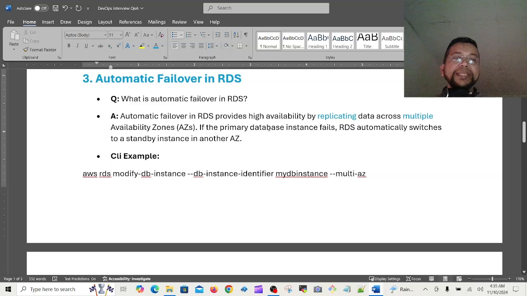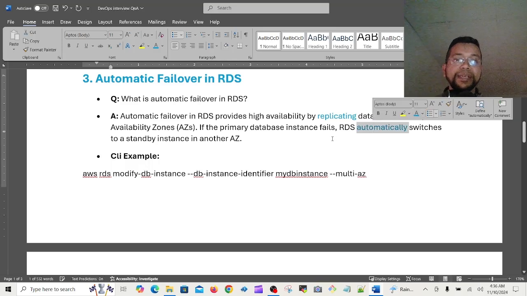If the primary database instance fails, RDS automatically switches to a standby instance in another AZ. Very beautiful thing, RDS, honestly. It replicates to at least one other AZ, maybe more, but at least one other. So if one AZ fails, another is available, and it switches automatically, right?